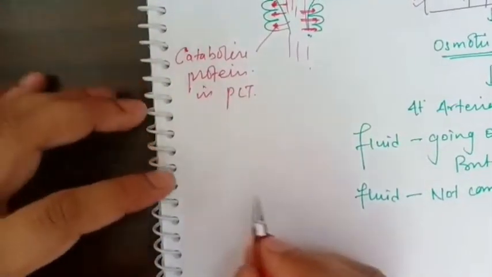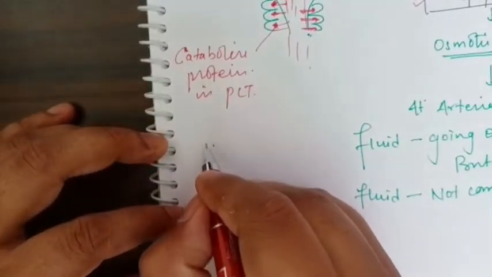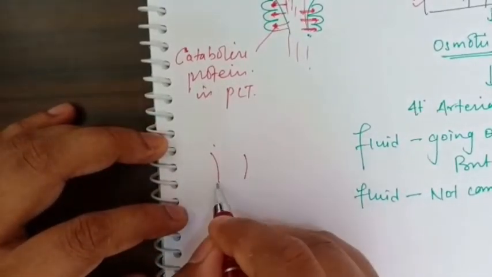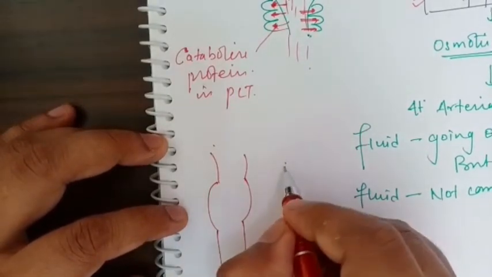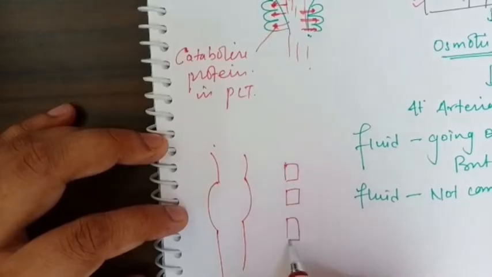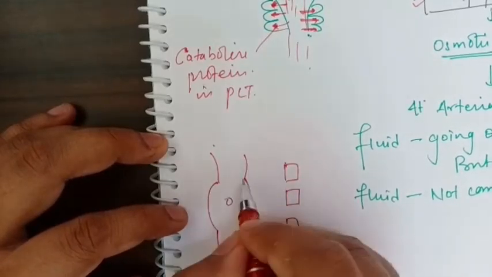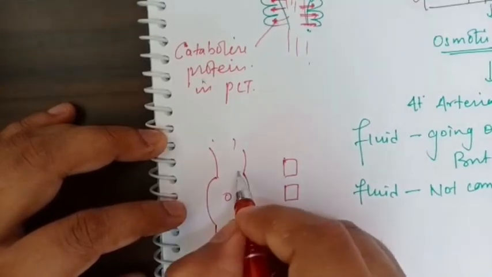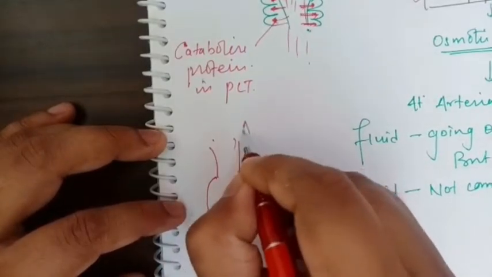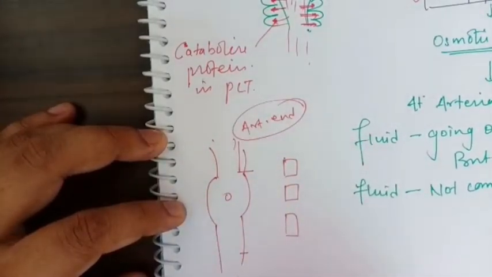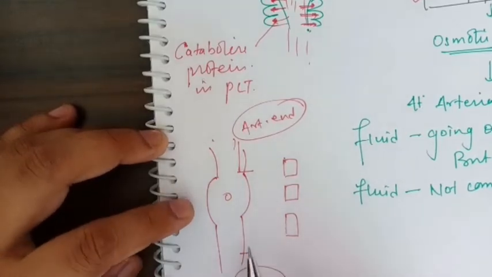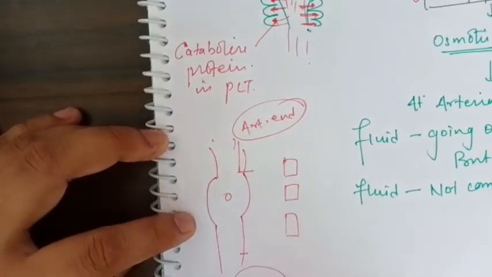See what we had discussed. Suppose this is your capillary, this is the artery, this is the vein, this is your arterial end, this is the venous end. And we know blood is coming from the artery to the capillaries, and then into the venous system.